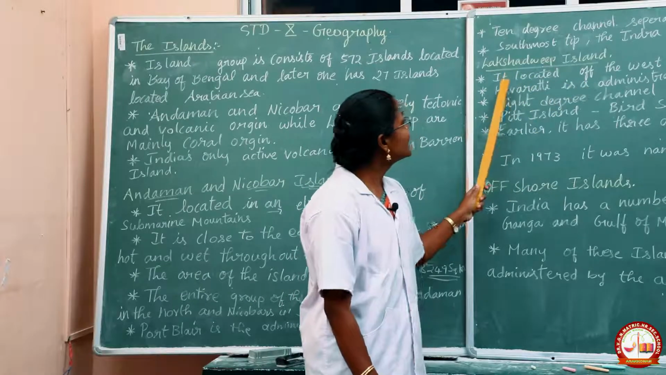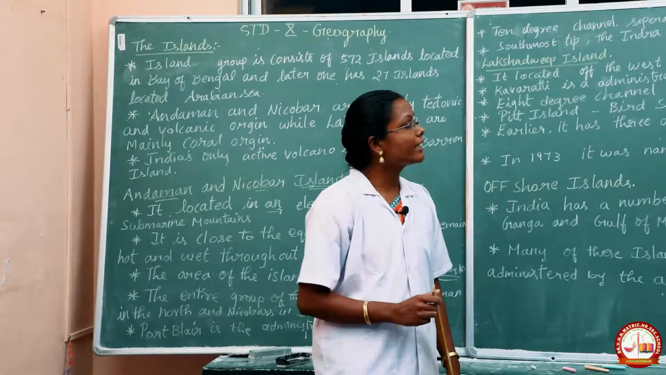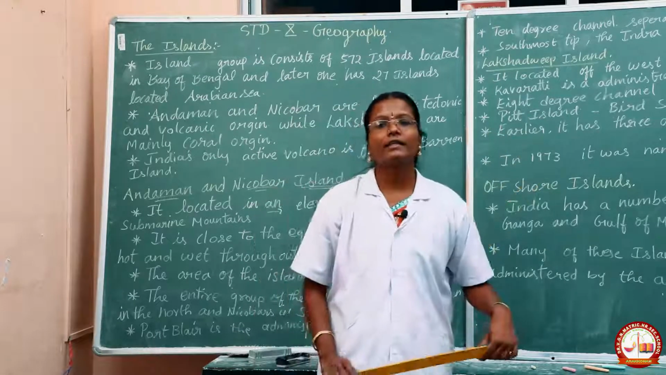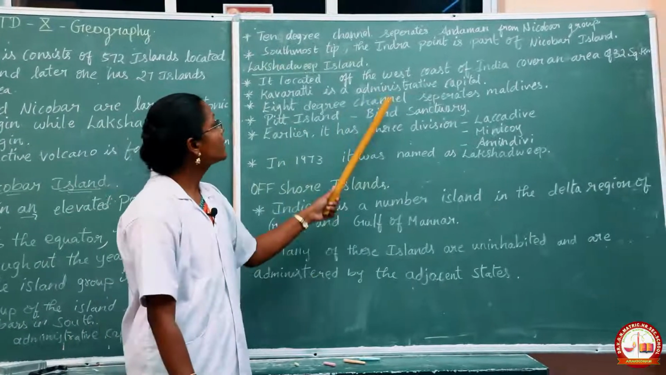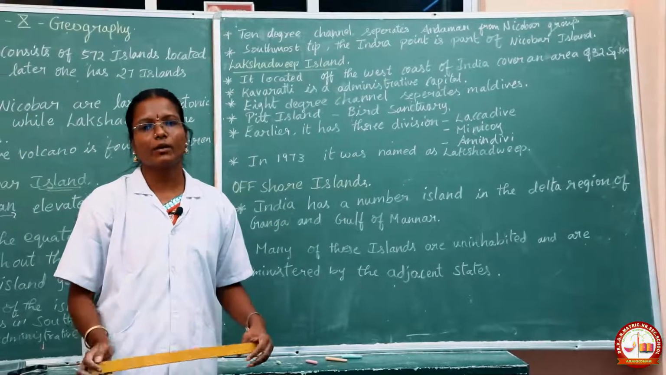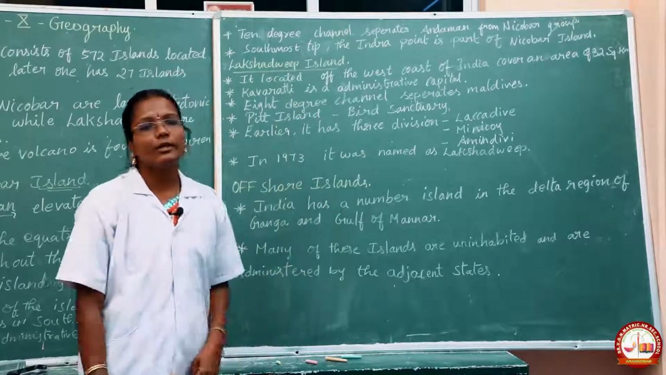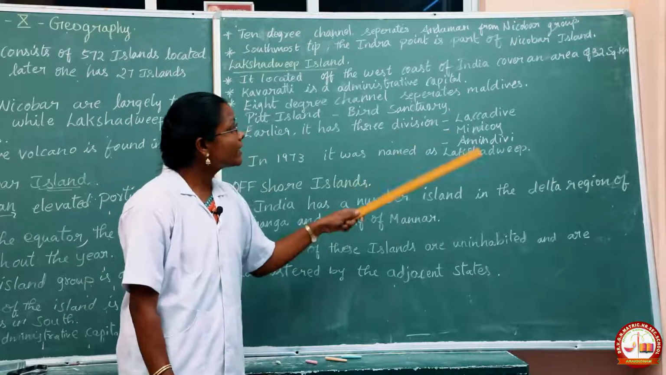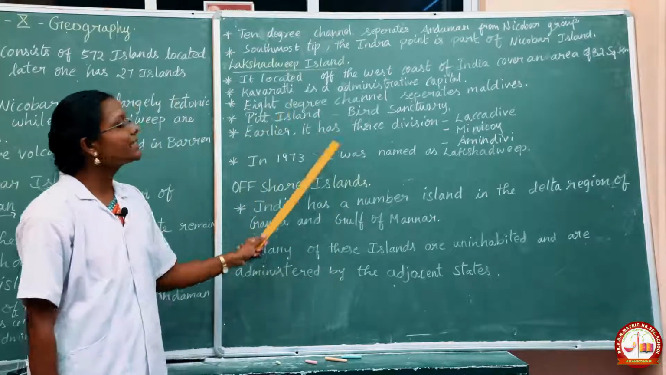Lakshadweep Island. It is located off the west coast of India and covers an area of 32 square kilometers. So this is located in the west part of India near the Arabian Sea. You can see its area is only about 32 square kilometers. Kavaratti is the administrative capital of Lakshadweep, and it is separated from the Maldives. Maldives and Lakshadweep are separated by the Eight Degree Channel.